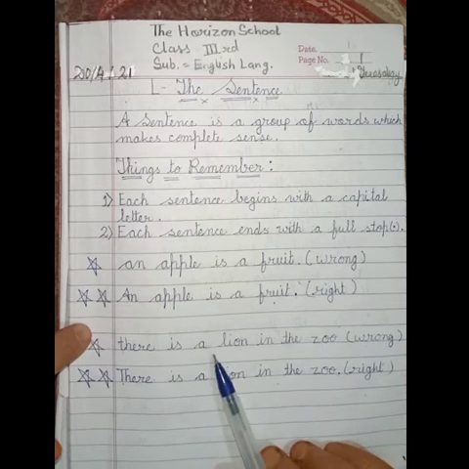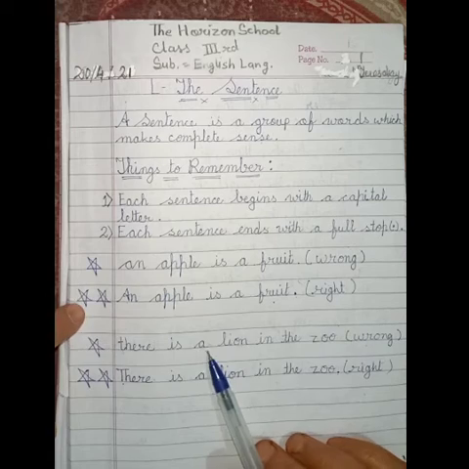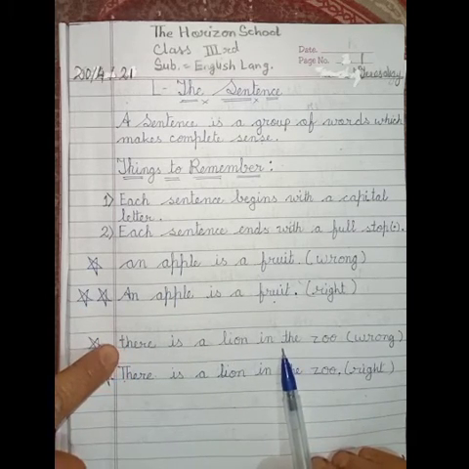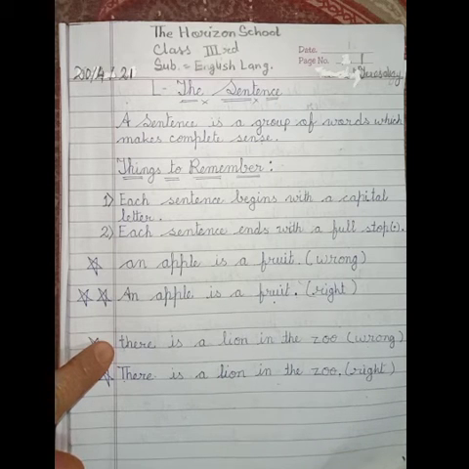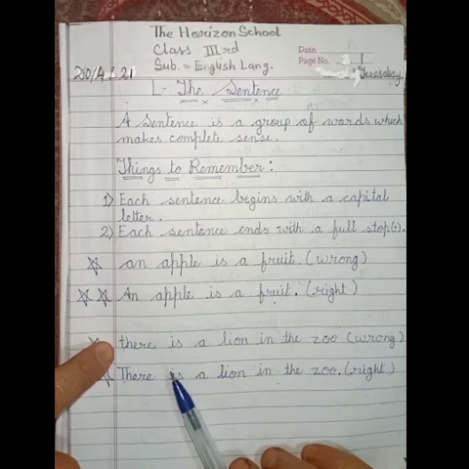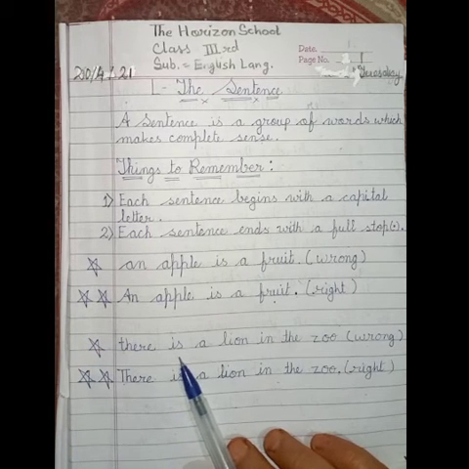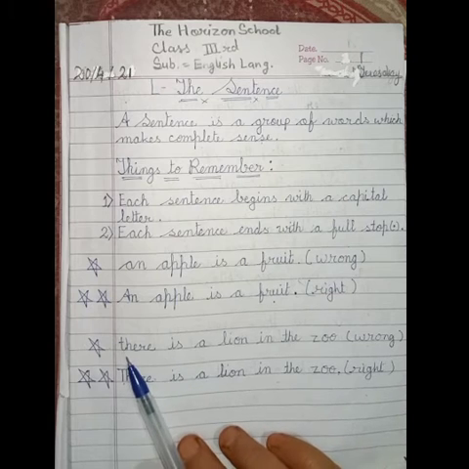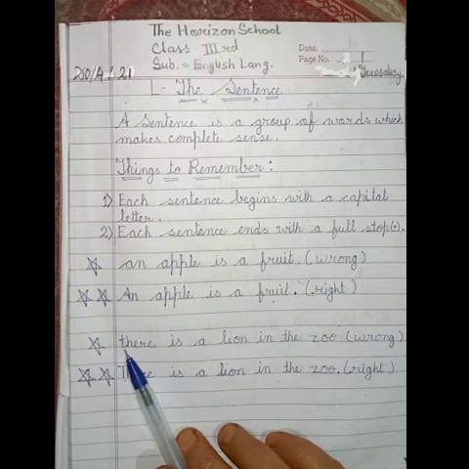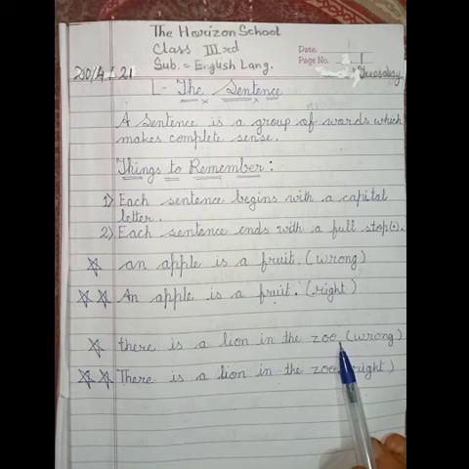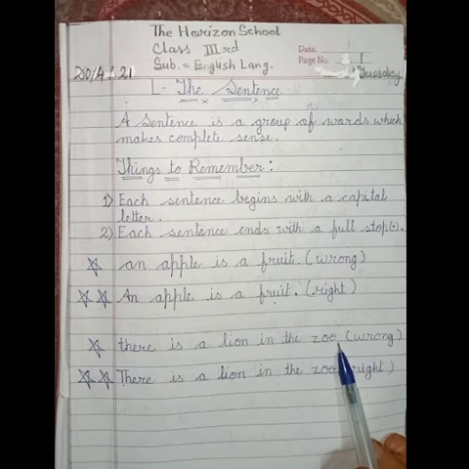Because yes, it is meaningful. ये मीनिंगफुल है ये सेंटेंस, बट हम इसे कहेंगे इट इज़ नॉट राइट, इट इज़ रॉन्ग. वाई वी विल से इट इज़ रॉन्ग? बिकॉज हियर this T is in a small letter, and here in the end of the sentence there is no full stop. That's why this one is wrong.